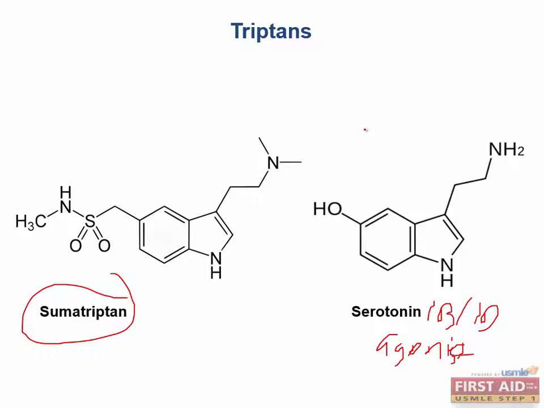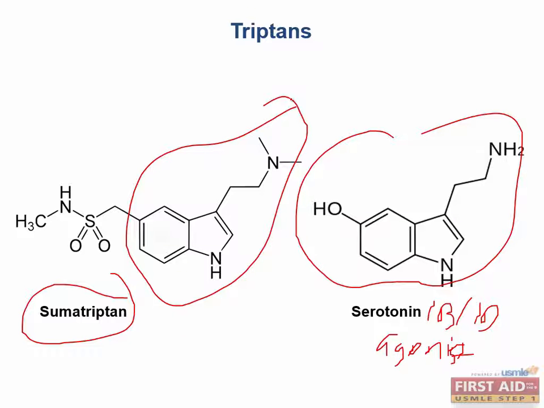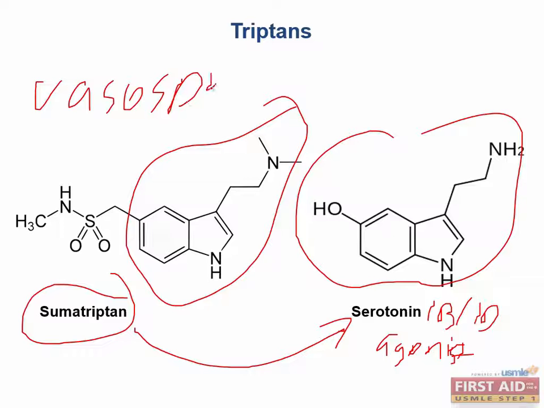Now, the reason that I have serotonin here is so that you can see the similarity between the structure of both of these, and so it makes sense that sumatriptan can act as a serotonin agonist. Remember to be careful using this drug in older patients with coronary artery disease because it can cause vasospasm.